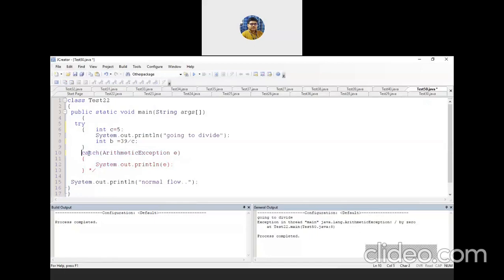Your program will run fine if the user puts any non-zero value for c. If c equals 5, your program will execute fine. Let me check. Suppose you are taking input from the user for the value of c.